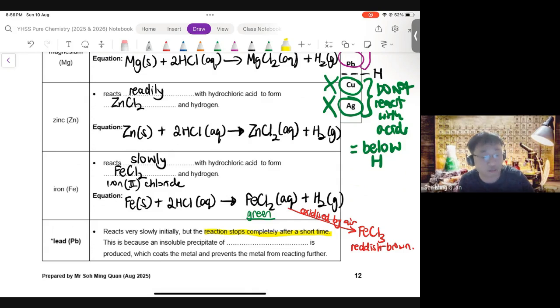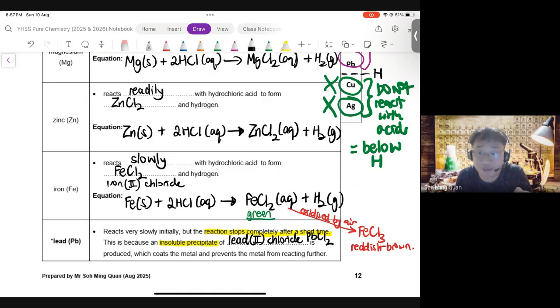Now, the reaction stops completely because you are forming something insoluble. So in this case, if you recall your solubility rules, lead(II) chloride is one of the chlorides which is insoluble in water. So when lead reacts with HCl, it starts to form lead(II) chloride. And because the lead(II) chloride is insoluble, it will start to coat the surface of the lead metal. So it coats the surface of the lead metal and it prevents the metal beneath the insoluble precipitate from reacting further. It stops the reaction.